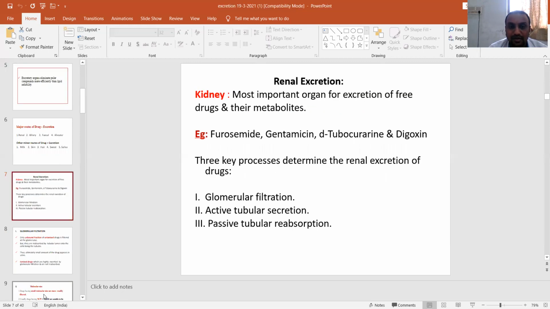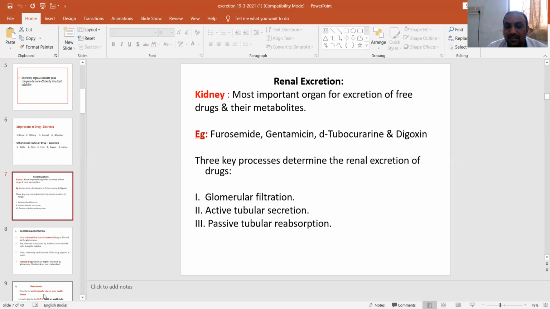So the first major route, renal. The kidney is the most important organ where the excretion of most drugs takes place, mainly free drugs and their metabolites. For example, furosemide, which is a diuretic, gentamicin, which is an antimicrobial, and d-tubocurarine, a skeletal muscle relaxant, are excreted through the kidney. There are three important processes involved in renal excretion: glomerular filtration, active tubular secretion, and passive tubular reabsorption.